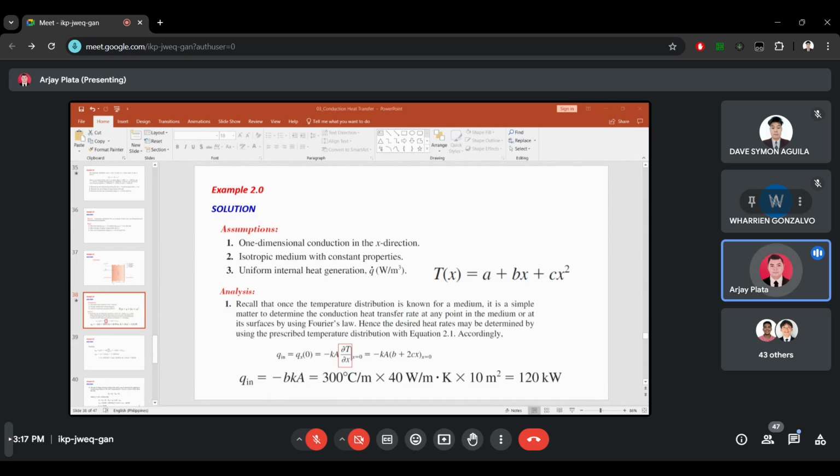Claudine Barreto Alvarez, are you here, Claudine? Yes po, sir. So how did we come up with this equation, negative kA multiplied by (b plus 2cx)? Fourier's po, sir. What was that? Fourier po.